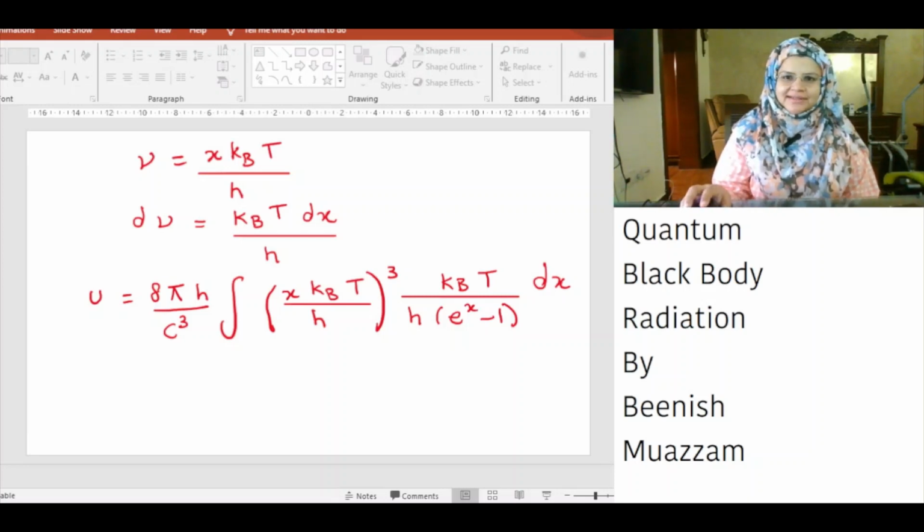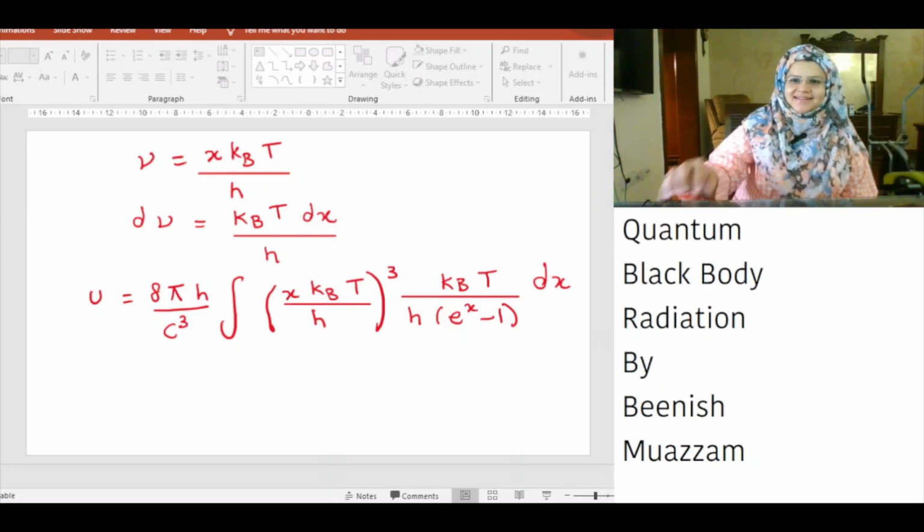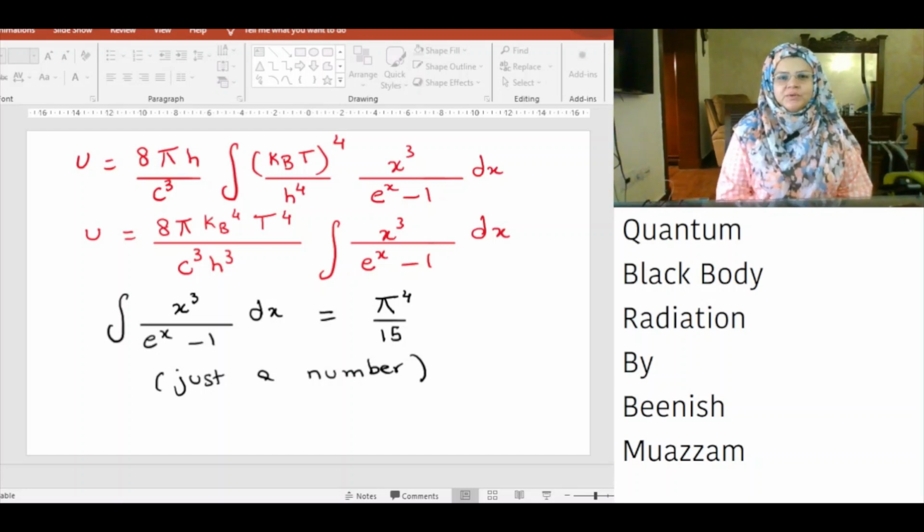If we substitute all these values into U, we get U is equal to 8 pi h over c cube integral [x k_B T over h] cube multiplied by k_B T divided by h, divided by [e to the x minus 1] dx. U is equal to 8 pi h over c cube integral [k_B T] to the power of 4 divided by h to the power of 4 multiplied by x cube divided by exponential x minus 1 dx.